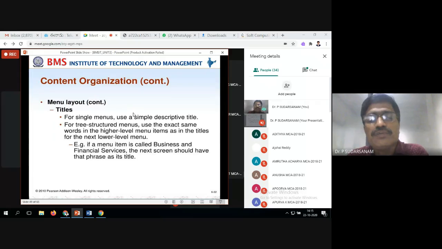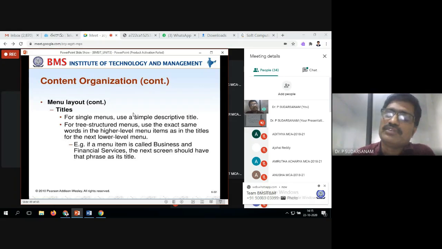So the high level menu items become the titles for the next level menus. When you are preparing the next level, the font size should also be the same. Main headings are different and subheadings are different. They try to make the structure proper.